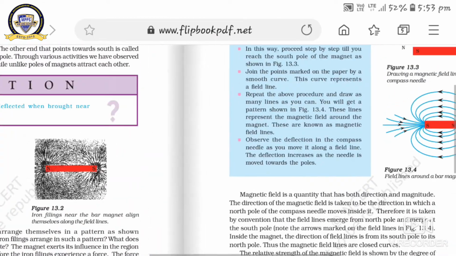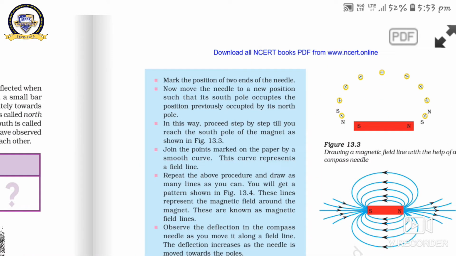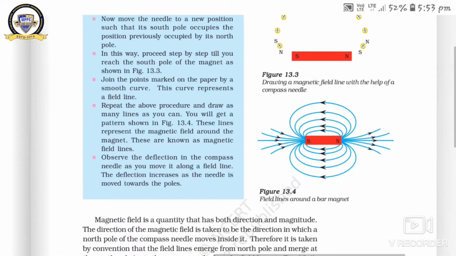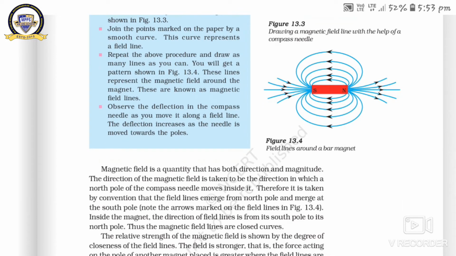So, dear students, you can perform the experiment with the help of a magnet, a chart paper and some iron filings, like figure 13.3. This is the demonstration of drawing a magnetic field line with the help of a compass needle. Got it? And figure 13.4 also shows the field lines around a bar magnet. These are the field lines.